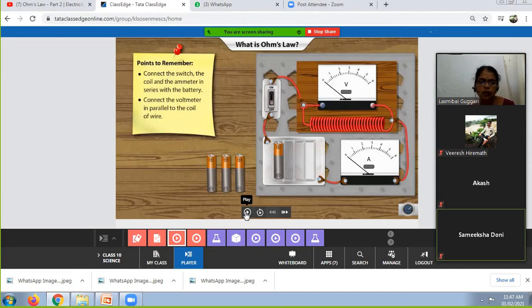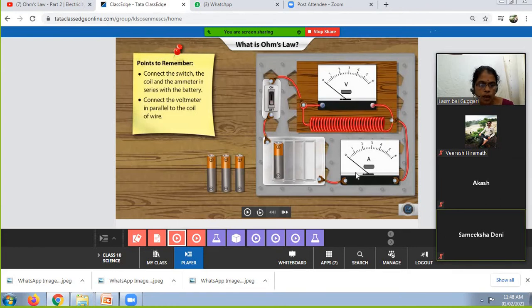It is given that we connect the switch, the coil and the ammeter in series with the battery. We have to connect the ammeter, the cell or battery and the switch in series with the help of connecting wire. Connect the voltmeter in parallel to the coil. The voltmeter is connected parallel to the coil, but the switch, battery and ammeter are connected in series.